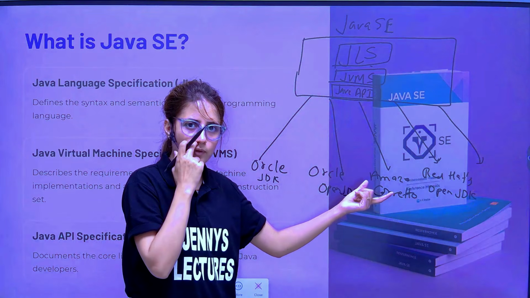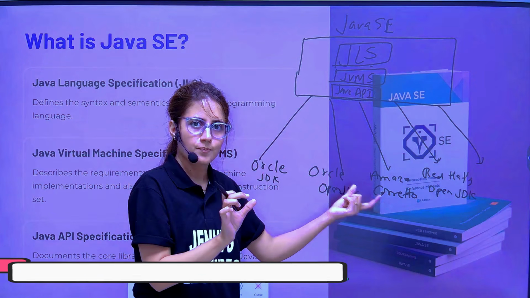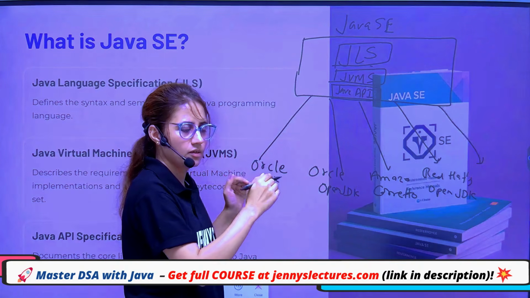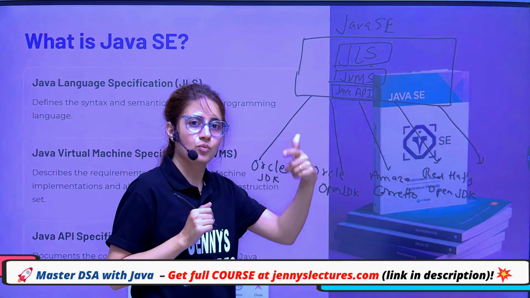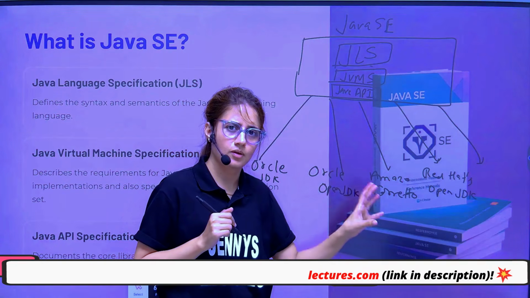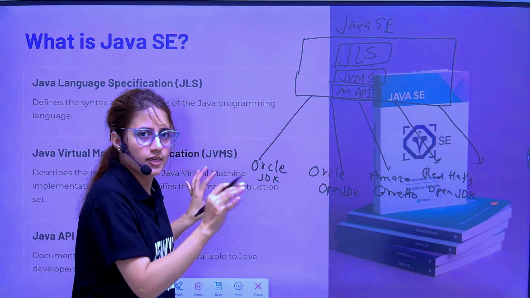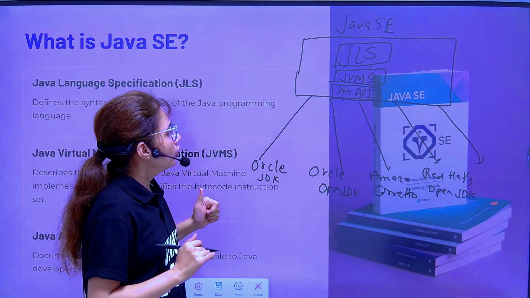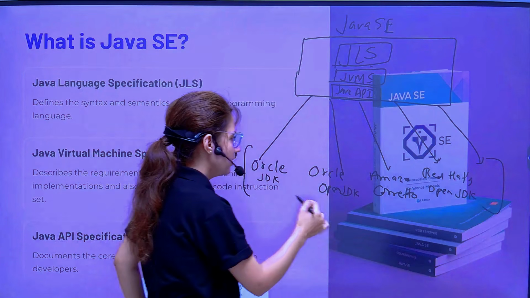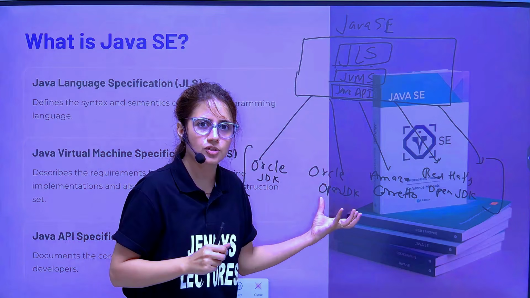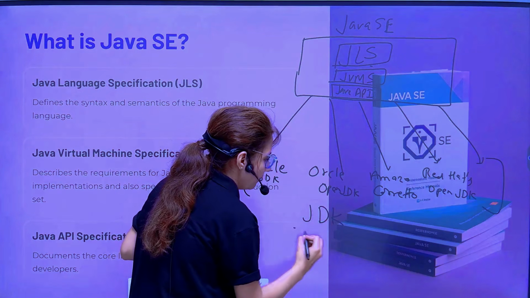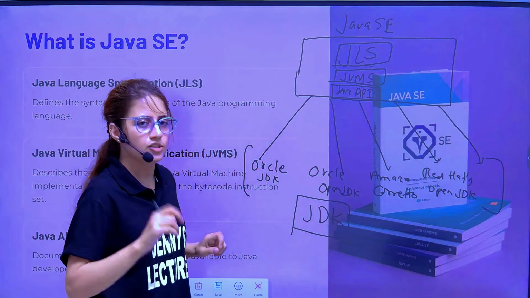Remember, when I was showing the versions of Java, I told you that a particular version of Java gets support from Oracle, Red Hat, and Amazon as well. So they are vendors, providers of those JDKs. They have implemented the specifications and provide this implementation. This thing is known as JDK, Java Development Kit. What is JDK? I'll tell you.